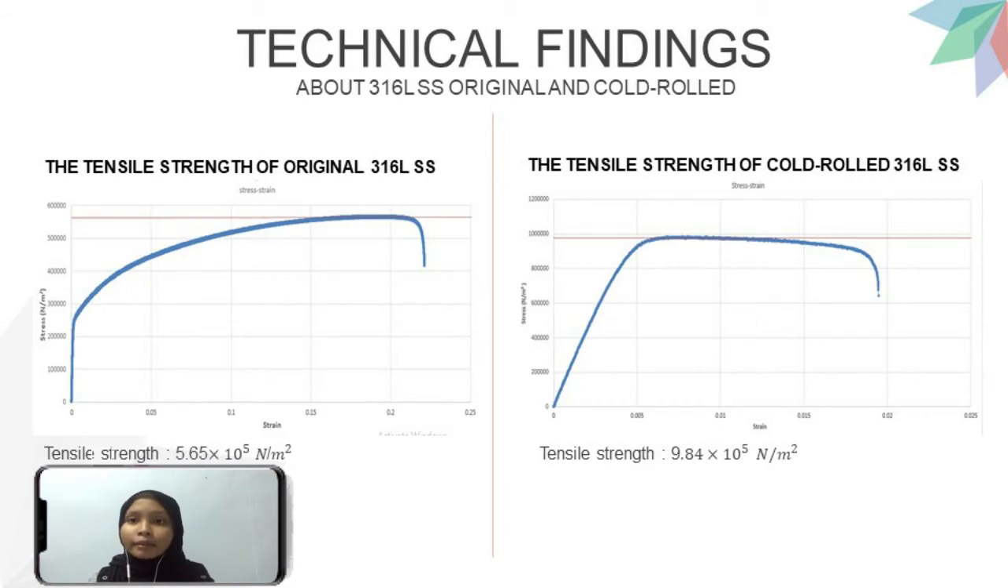Tensile strength can be found by taking the maximum value of the stress. For original 316 LSS, the tensile strength value is 5.65 exponent 5. Meanwhile, for cold rolled 316 LSS it is 9.84 exponent 5 Newton per meter squared.